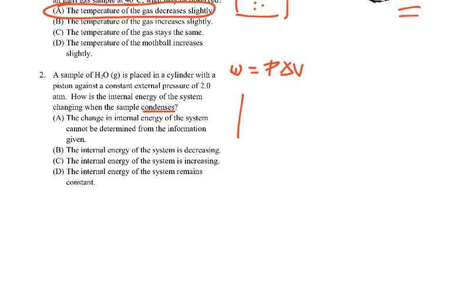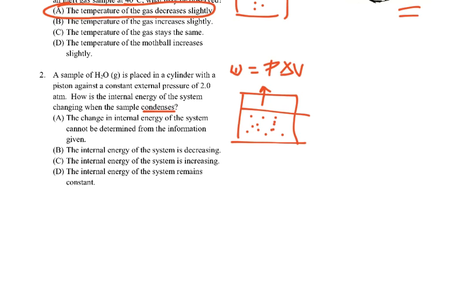If the gas inside the container was expanding, that would mean the system was doing work and losing energy. But it's going to condense, which means that work is being done on the system, and it's going to increase its energy.